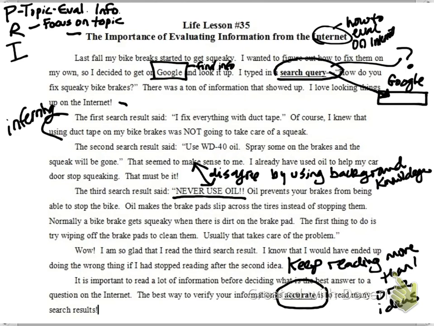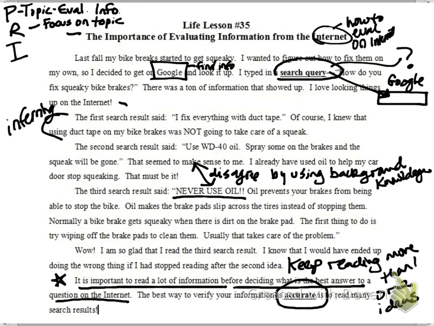It is important to read a lot of information before deciding what is the best answer to a question on the internet. Oh wow, that seems like a huge key idea for my topic here. It's important to read a lot of information before deciding what is the best answer to a question on the internet. You've got to be careful.